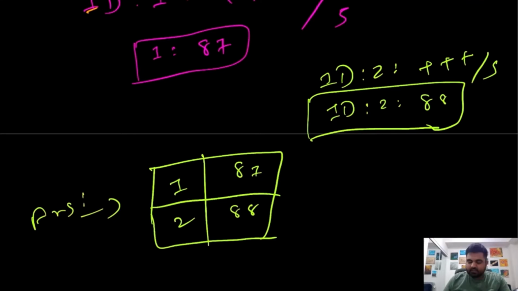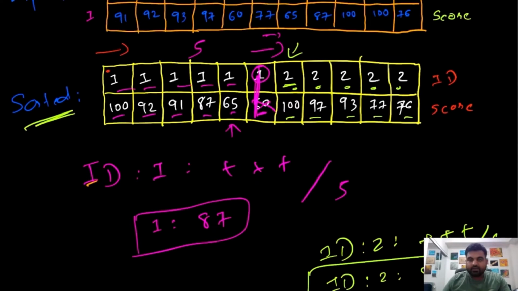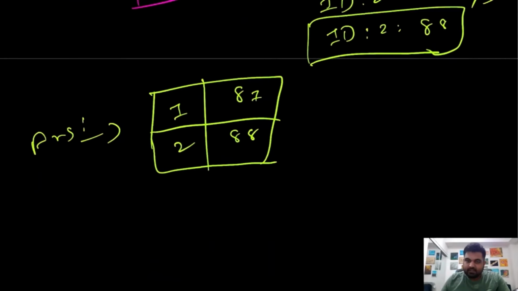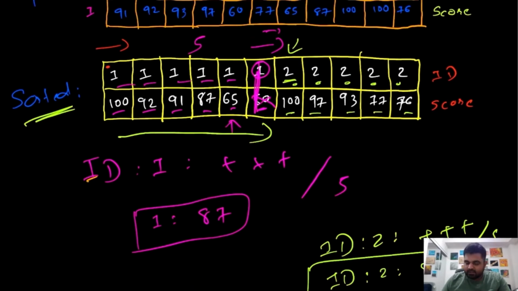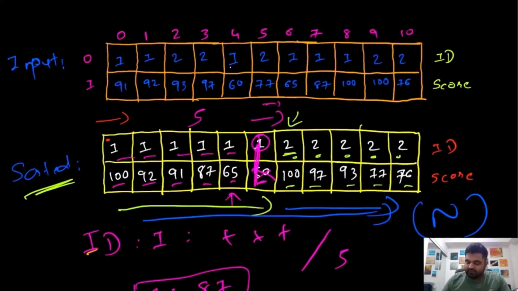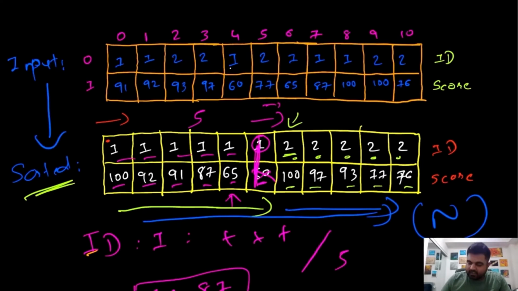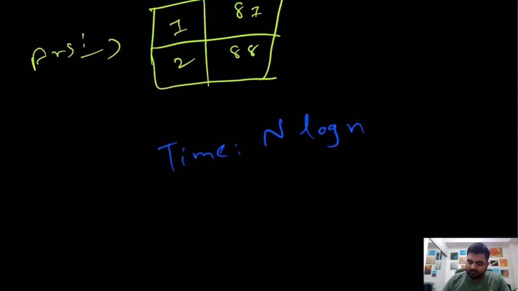Now we can notice over here that because we had the sorted input, it becomes pretty easy for us, and we can simply iterate over the sorted array just once, and then we will be able to generate this answer. Now if we calculate the time and space complexity in this case, the time complexity would be n log n. The reason it's n log n is that iterating over this sorted input is only n work, but we first have to generate the sorted input, and that takes big O of n log n time, and that is why the overall time complexity is going to be n log n.